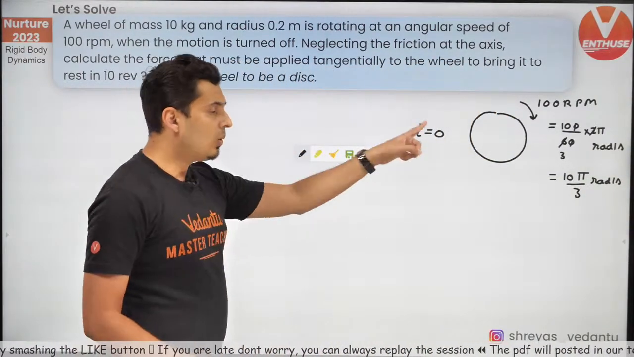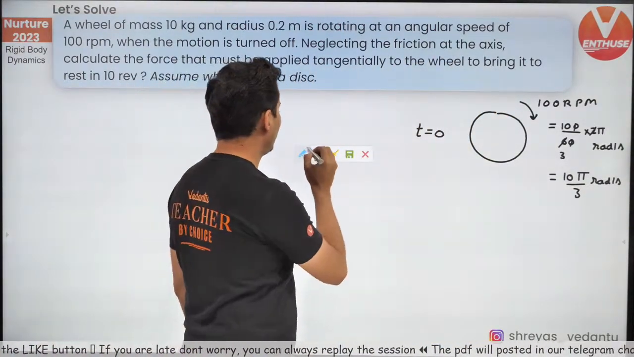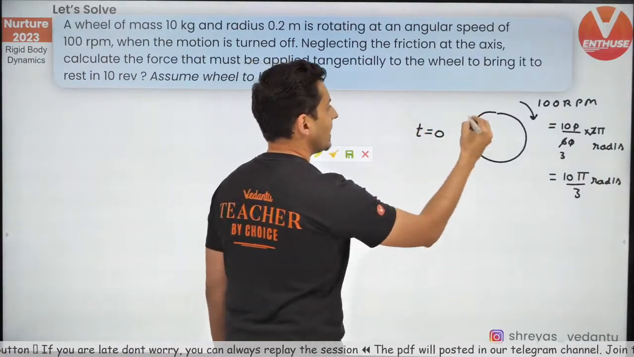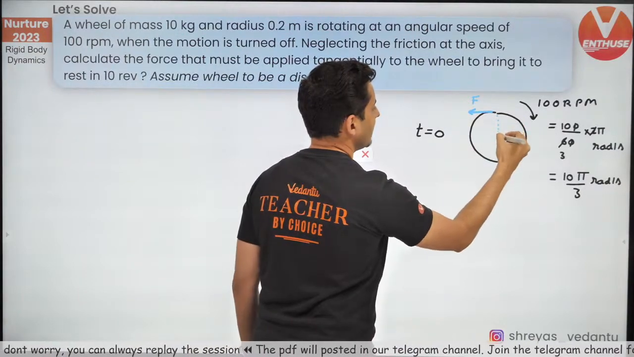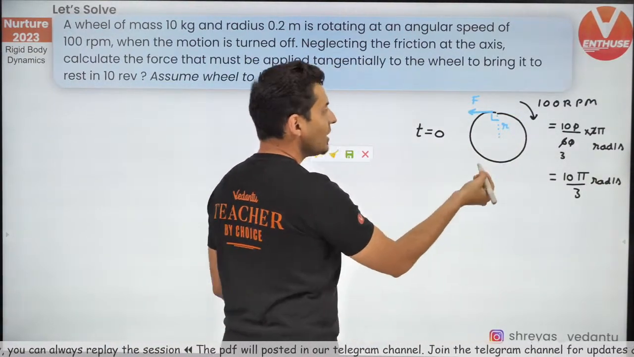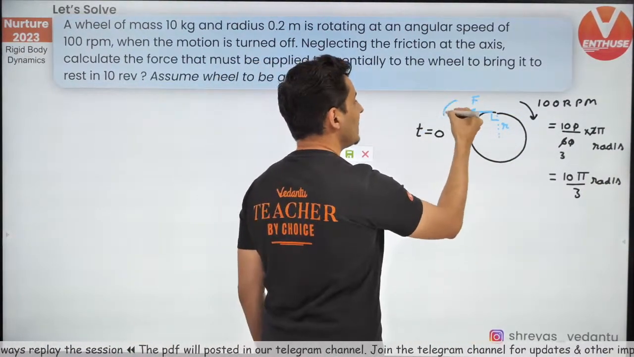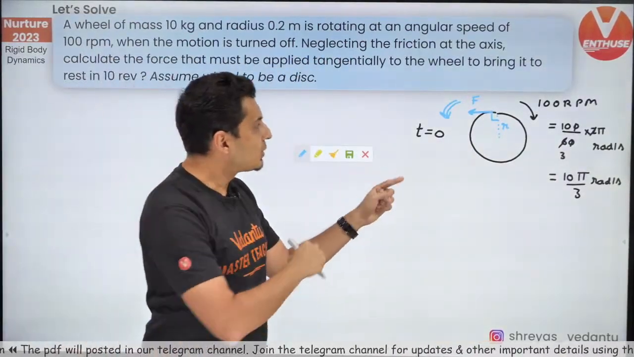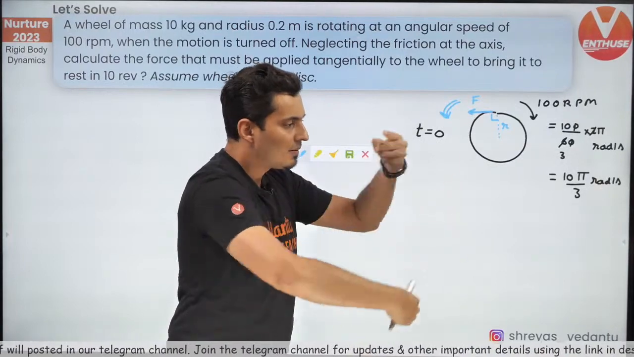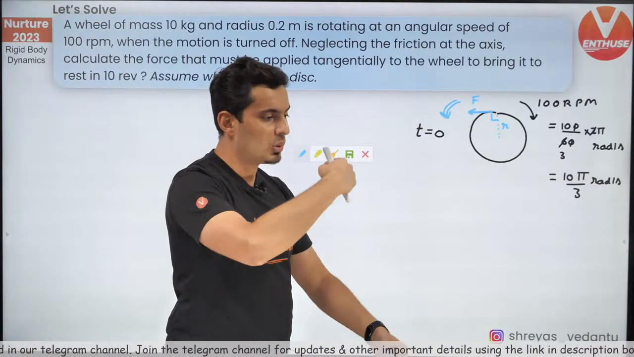Now you apply a force on it, which is obviously going to oppose the motion at a certain distance. Again, this is R. This force will create angular retardation. So that velocity which is like this will slowly go away and it will come to a halt.